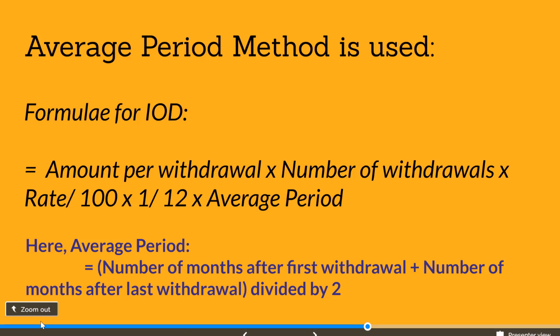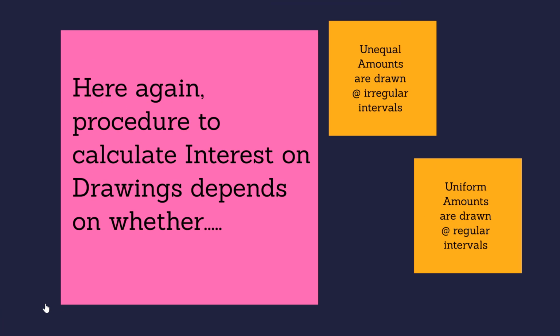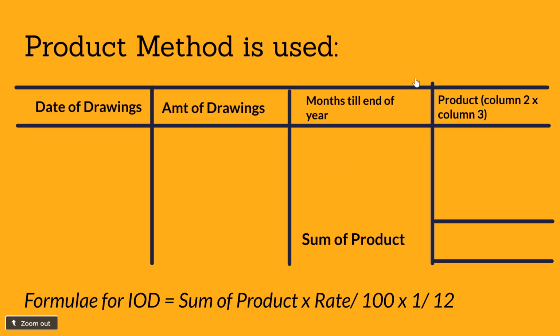Now going back to the product method, which is used when unequal amounts are drawn at irregular intervals. We need to prepare a table with 4 columns. The first column shows the date of the drawing.